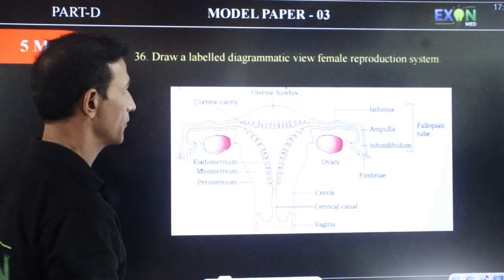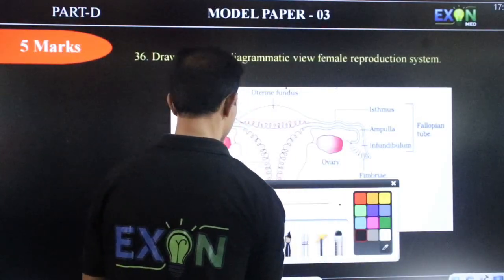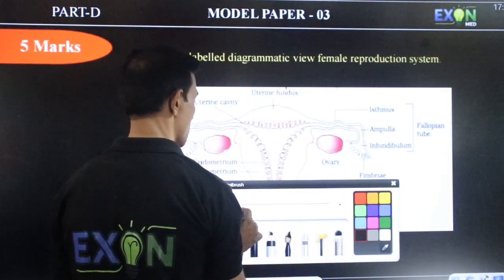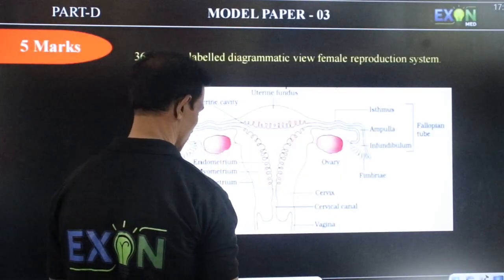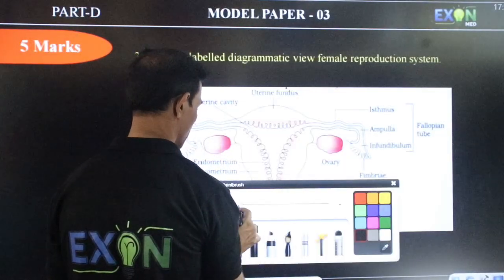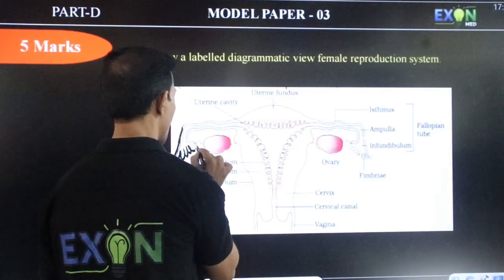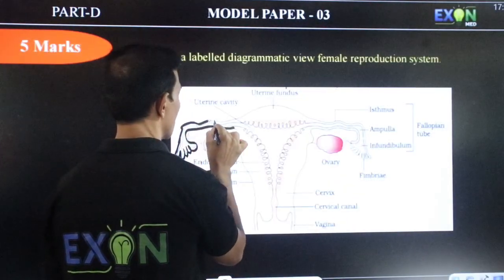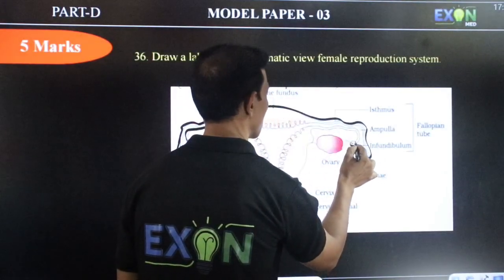Draw a neat labelled diagram of the female reproductive system. So for the female reproductive system, you have to draw the diagram. I am drawing just a rough one here.